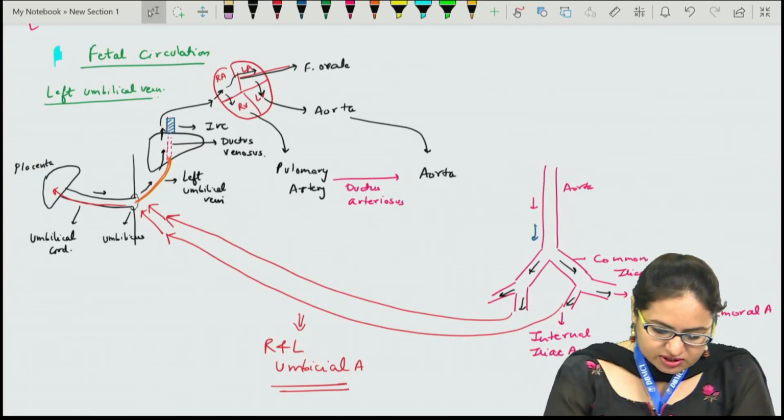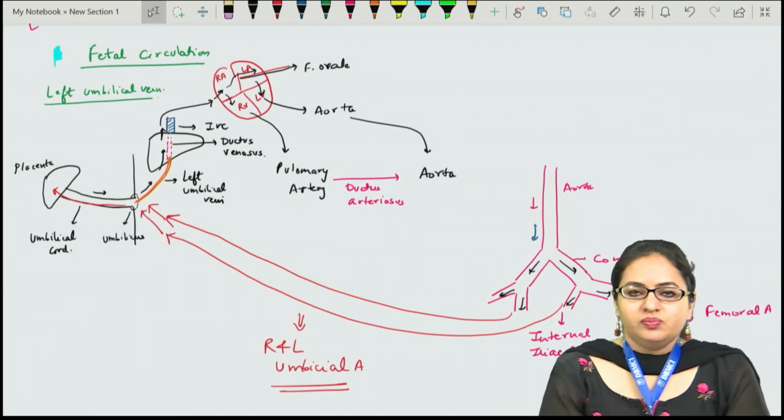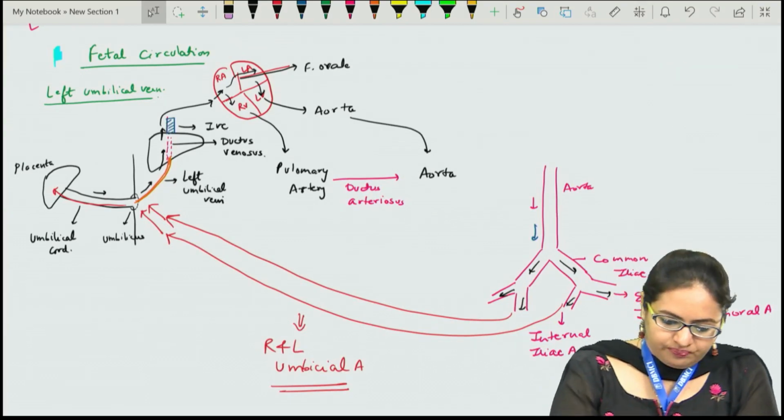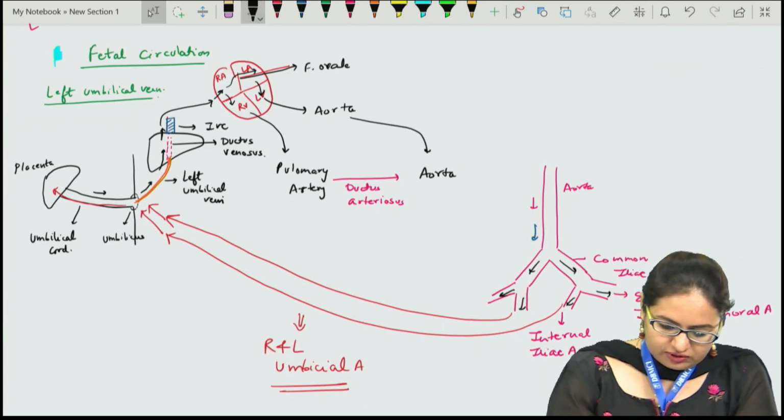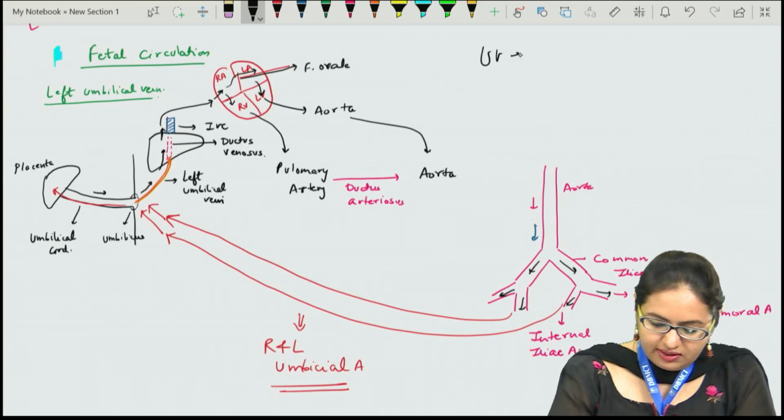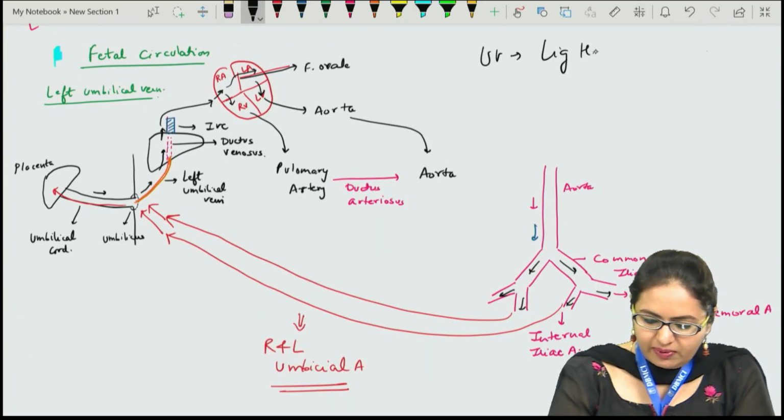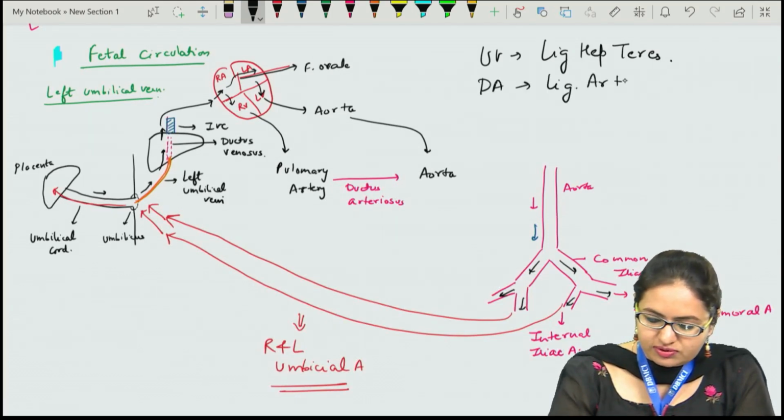In this, these structures become remnants in the adults. The umbilical vein leads to the formation of the ligamentum teres hepatis. The ductus arteriosus leads to the formation of the ligamentum arteriosum. The ductus venosus leads to the formation of the ligamentum venosum.